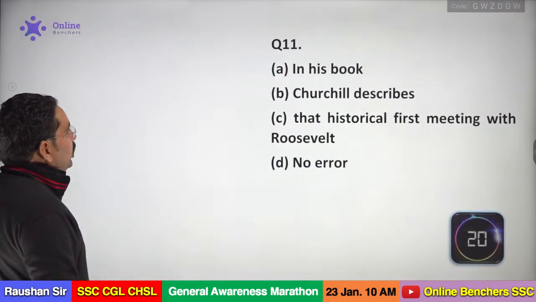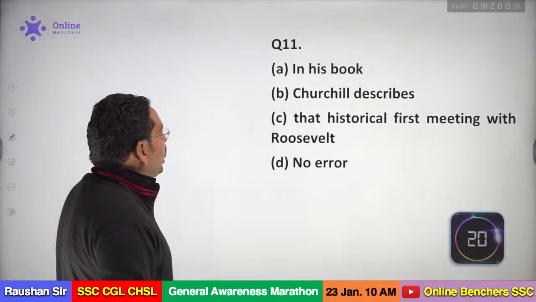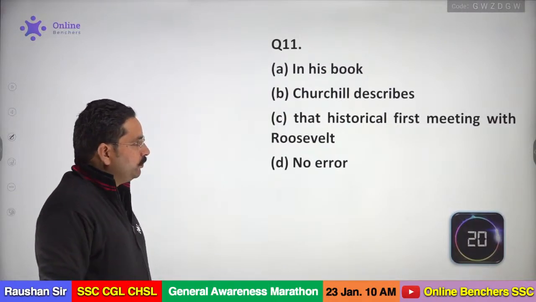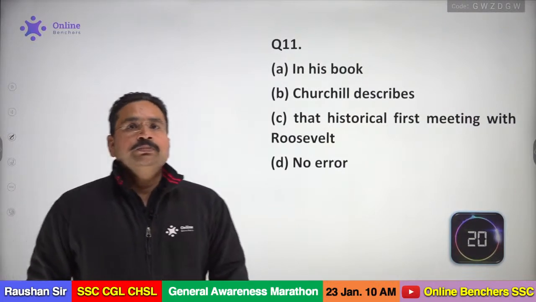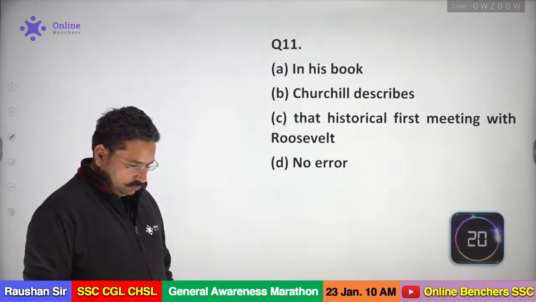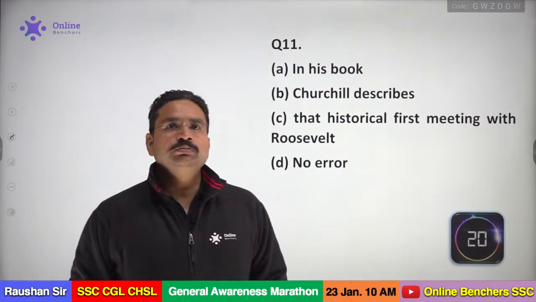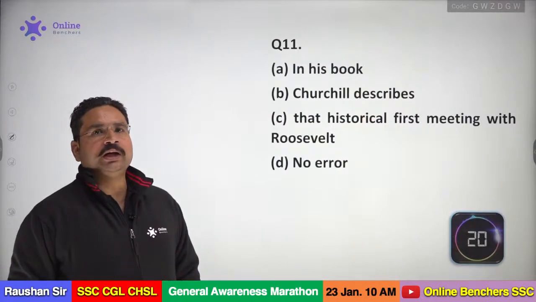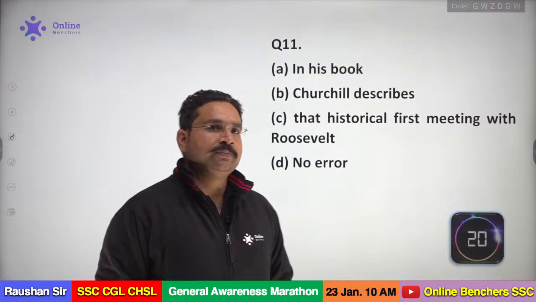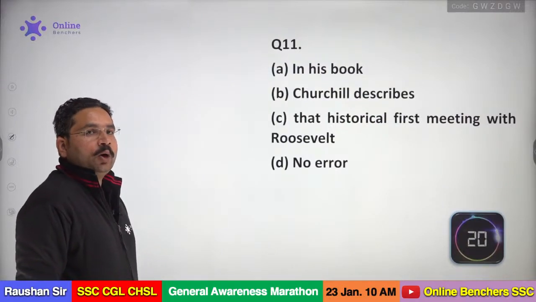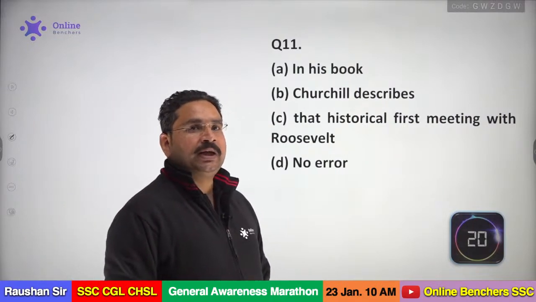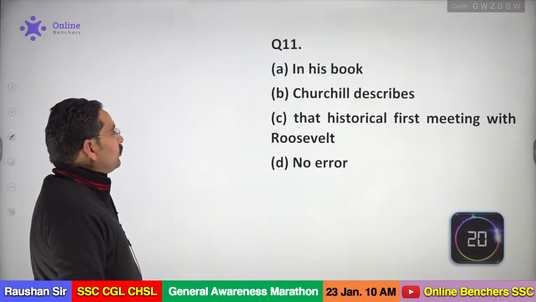Now the next question: in his book, Churchill describes that historical first meeting with Roosevelt. Where do we have the error in this question, my dear? It is again a contextual error. A, B, only C is remaining. Yes, Gupta says A, Abhijit says B, and what about the third one, C?